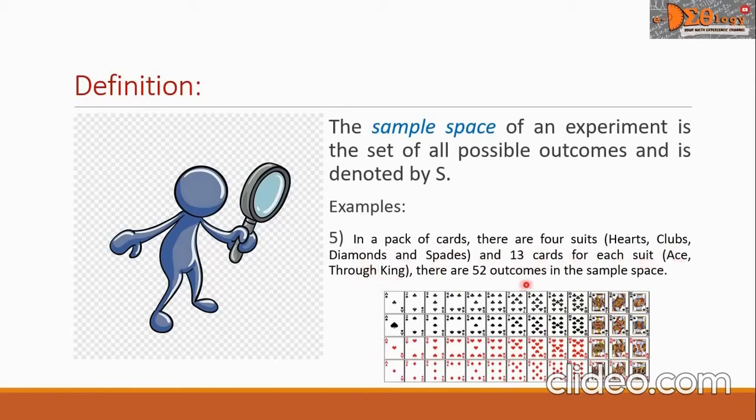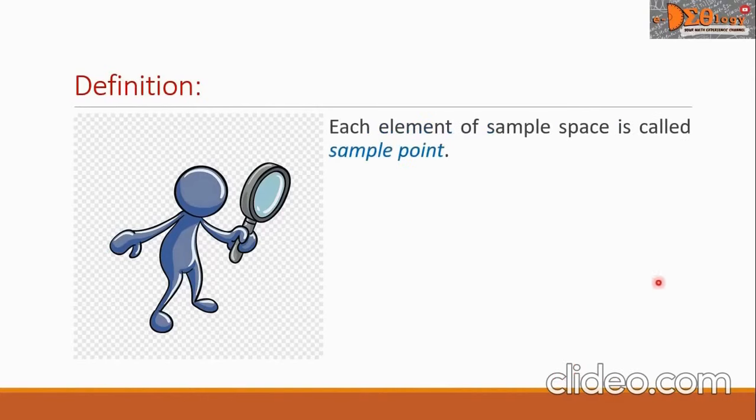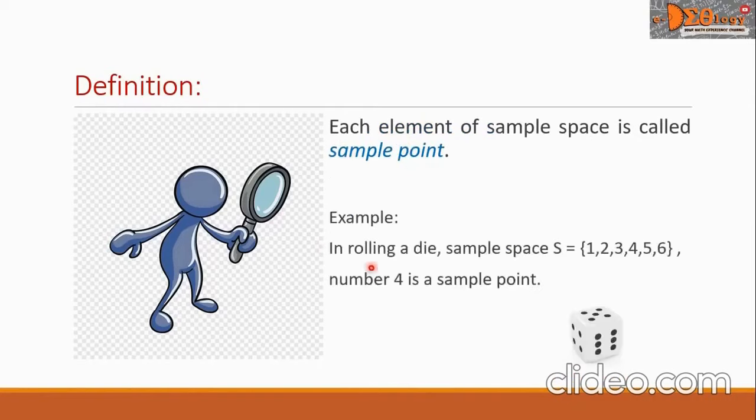There are 52 outcomes in the sample space. Each element of sample space is called sample point. Example, in rolling a die, sample space S equals {1, 2, 3, 4, 5, 6}. The number 4 is a sample point.